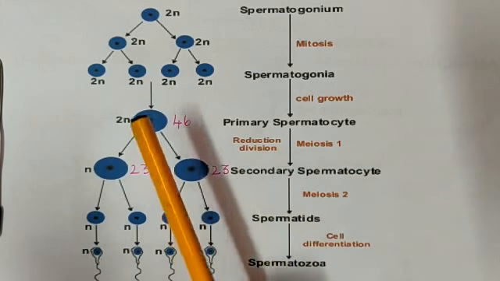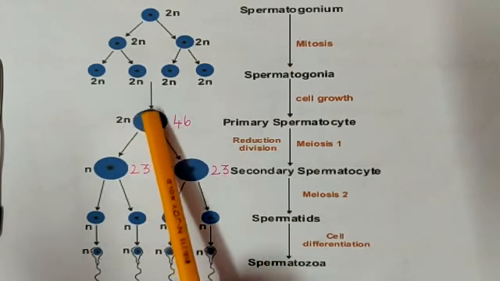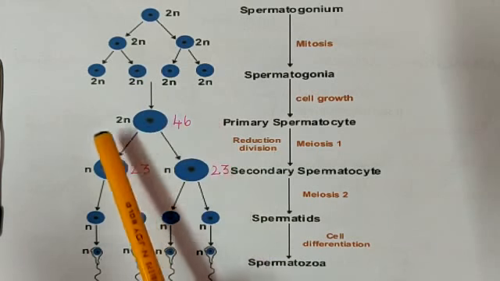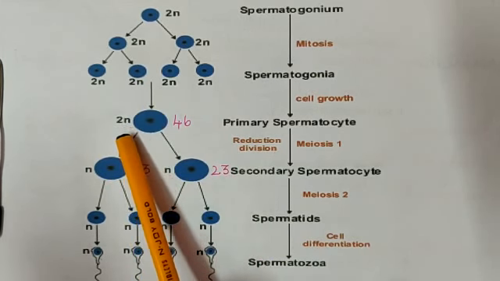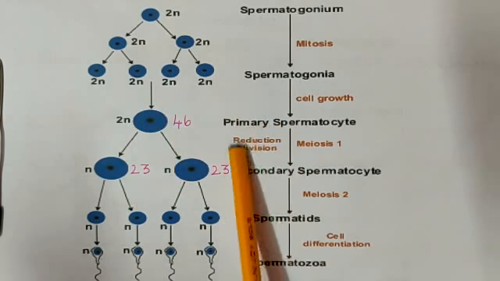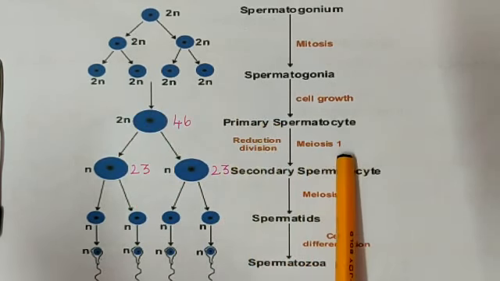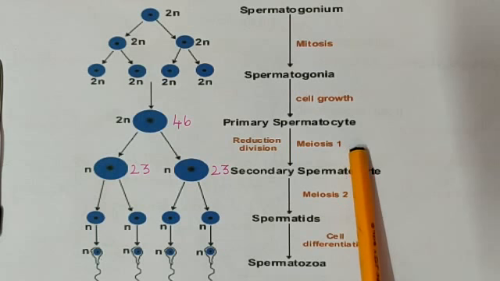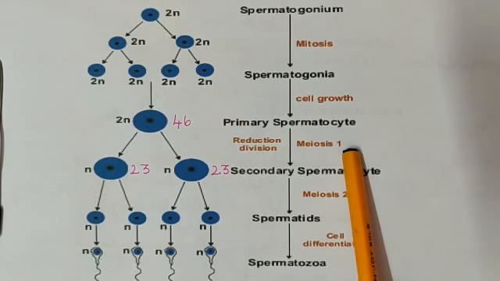Shall I repeat? This primary spermatocyte consists of 46 chromosomes. It is 2n, diploid in nature. It undergoes the reduction division by meiosis 1. Reduction division is meiosis 1 only. Meiosis 2 is the normal division, like a normal mitotic division.